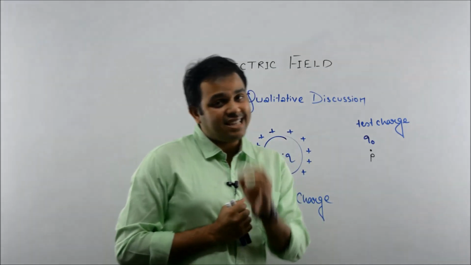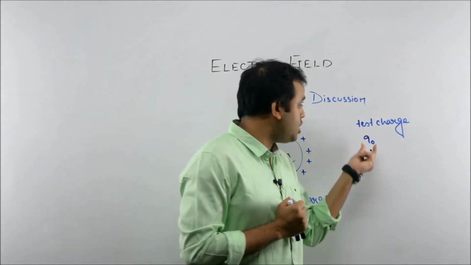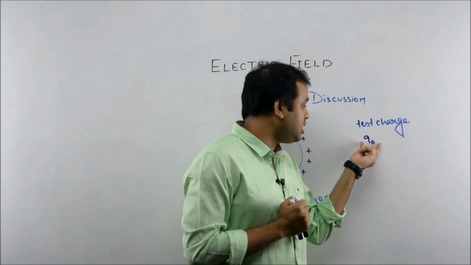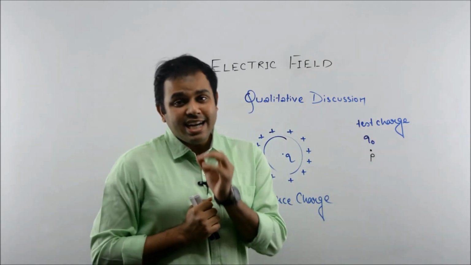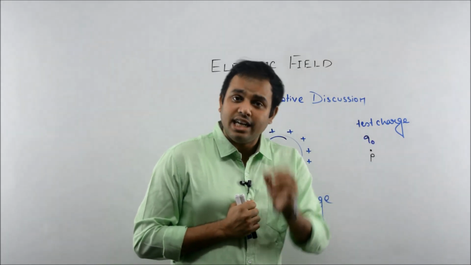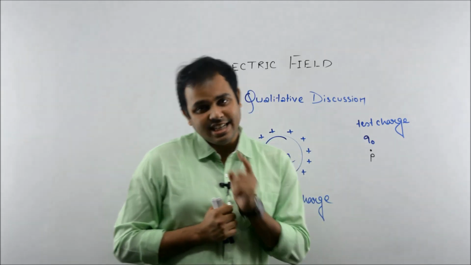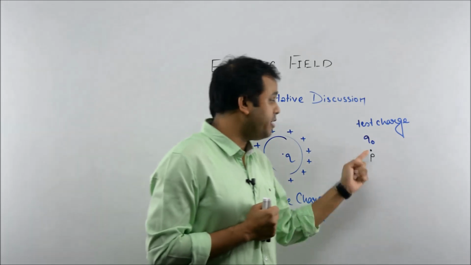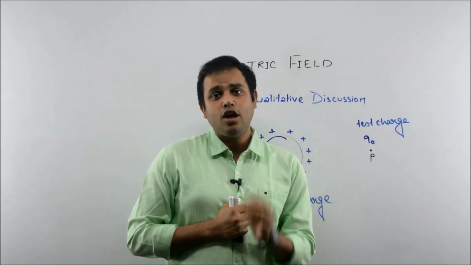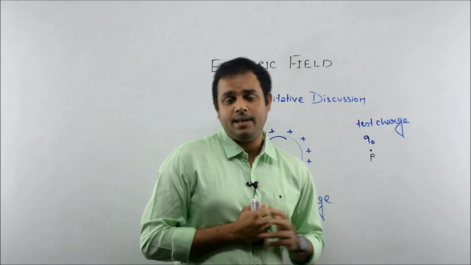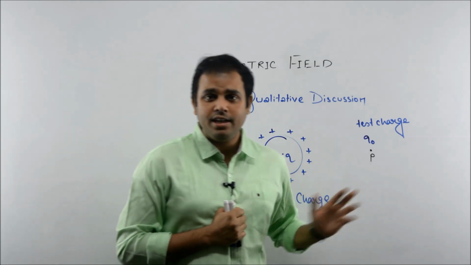So we place one charge Q0, which is a positive charge. Now if it experiences electrostatic force at point P, then we will say that yes, electric field exists at point P. And if it does not experience any electrostatic force at point P, then we will say that there is no electric field at point P.